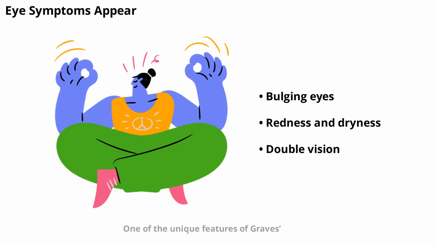One of the unique features of Graves' disease is its effect on the eyes, a condition called Graves' ophthalmopathy. This occurs when the immune system attacks tissues around the eyes, leading to symptoms such as bulging eyes, redness, dryness, and double vision. In severe cases, eye movement can be restricted, and vision may be threatened. These eye symptoms can develop at any stage, but often appear after the thyroid has been overactive for some time.